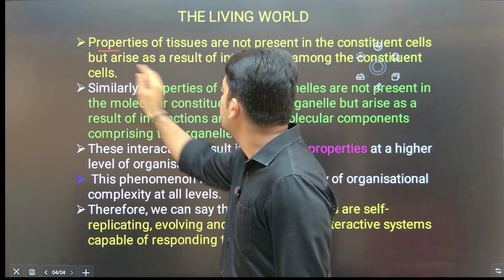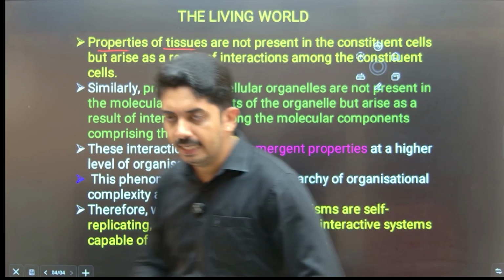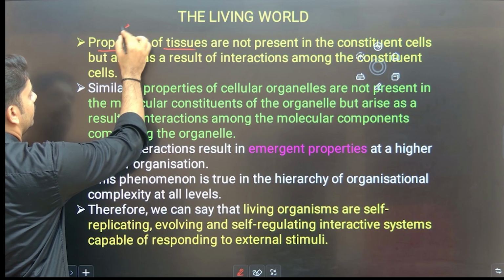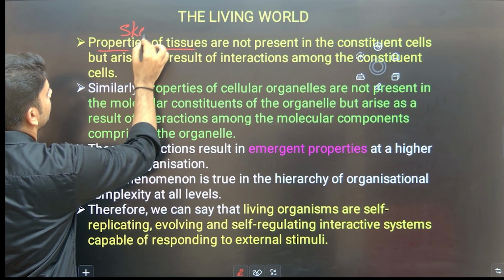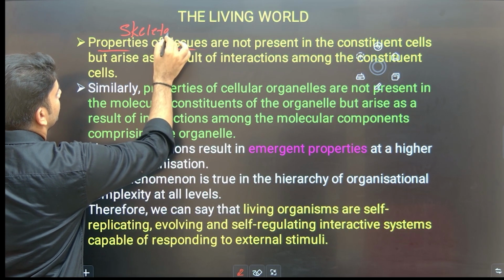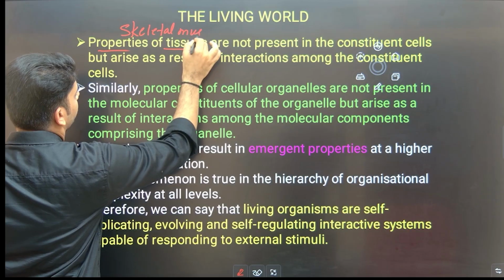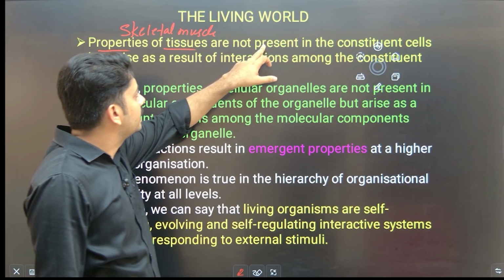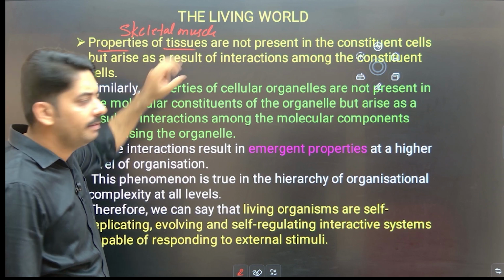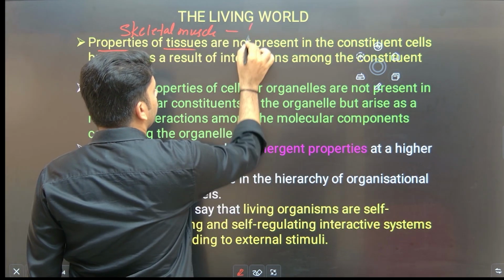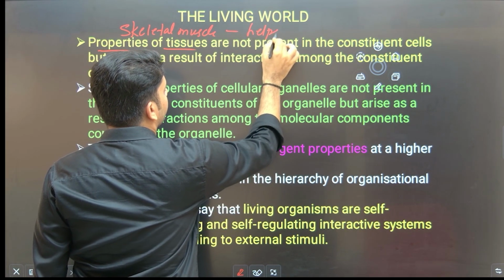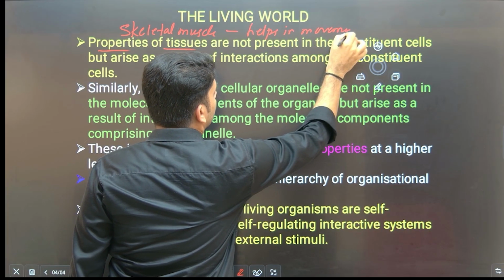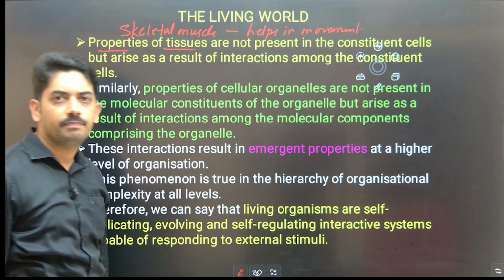Properties of the tissue. Here we will take one tissue. Okay, let us consider skeletal muscle. Skeletal muscle, what is its property? It helps in movement.